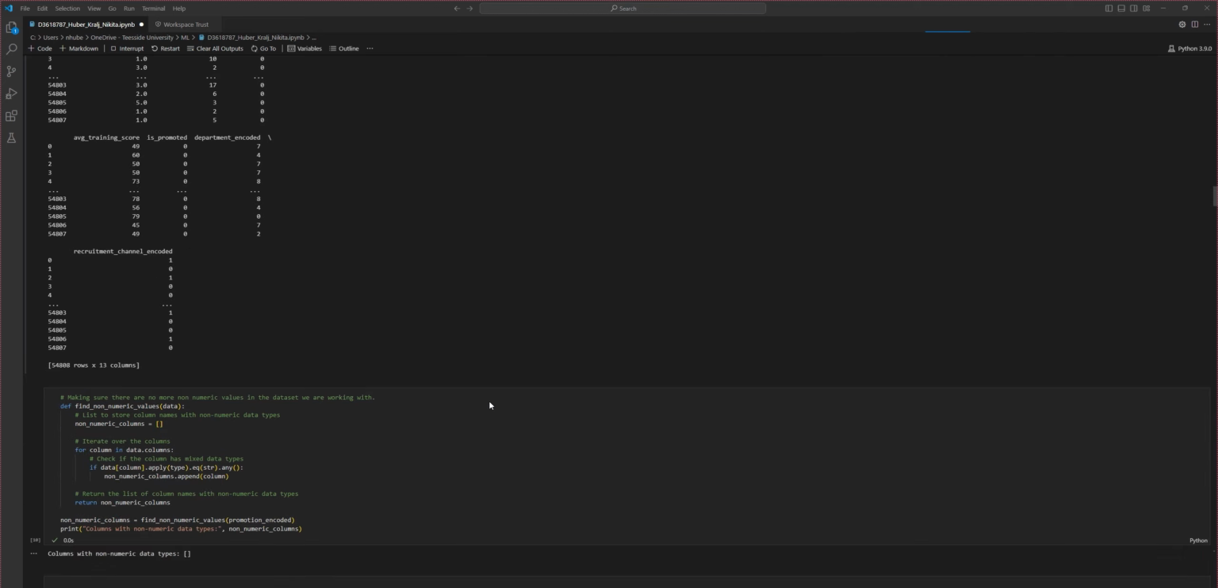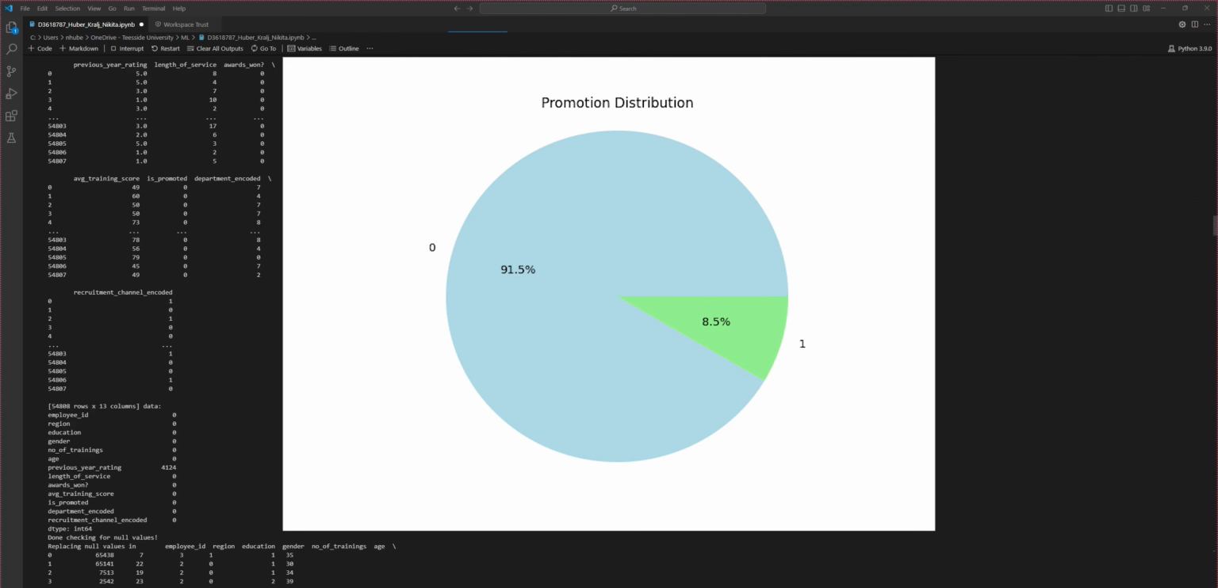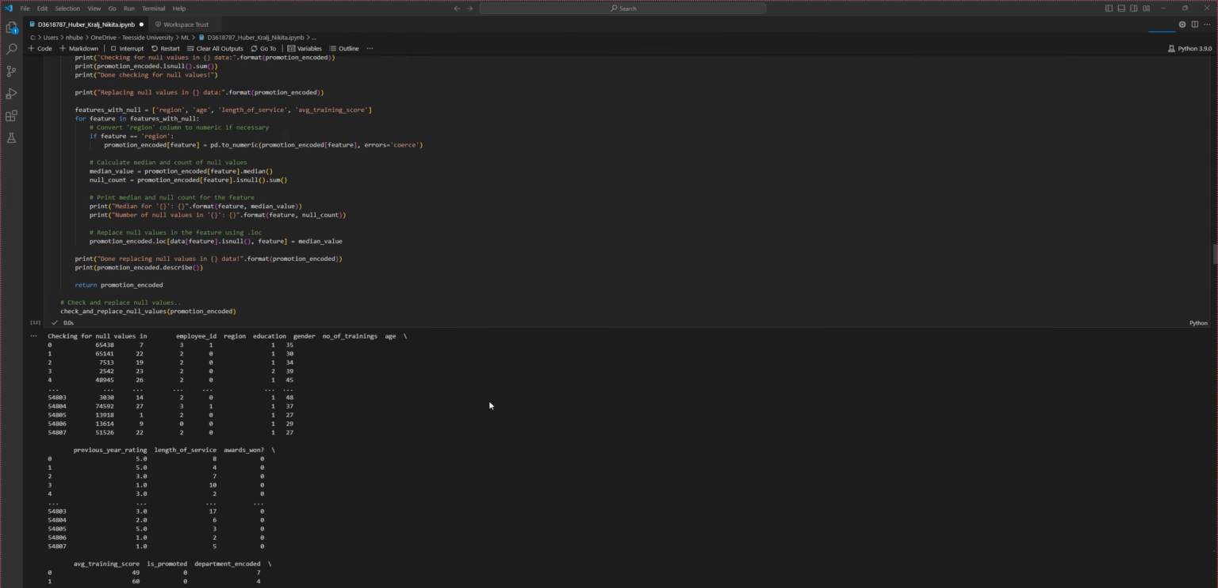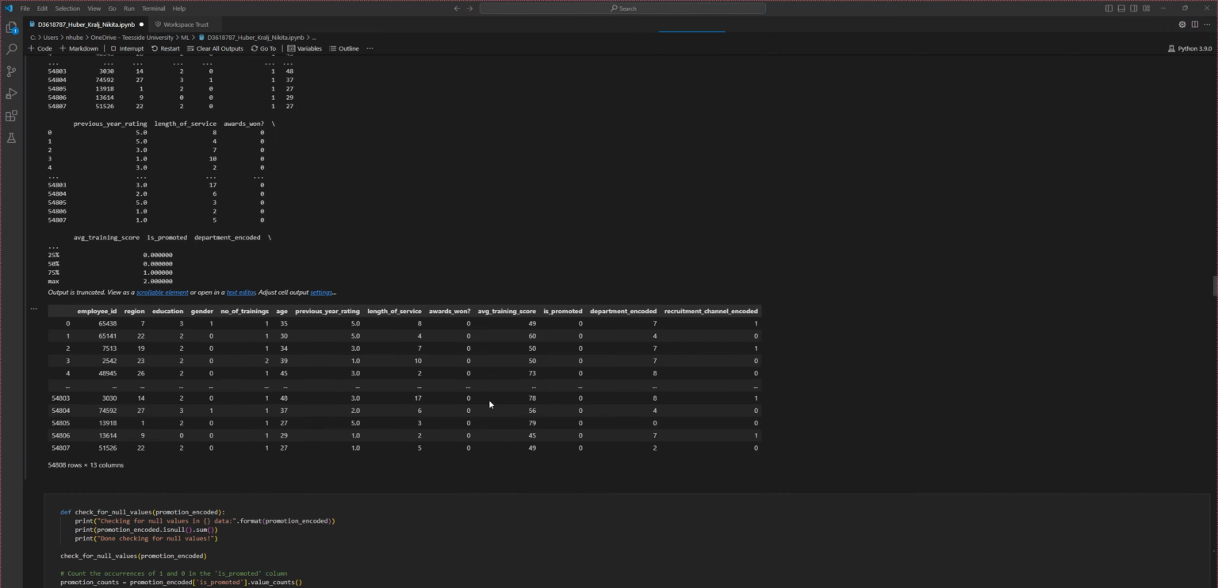I then visualized how many times promotions occurred. As you can see, promotions occurred only about 8% of the time. The data was checked for duplicates and we used the standard scaler to normalize the data.